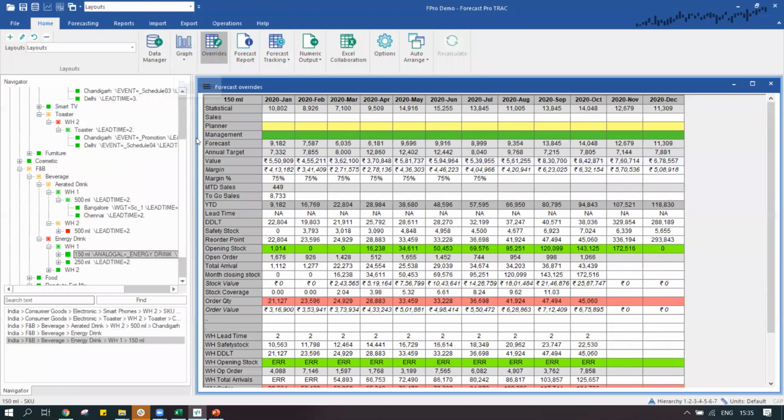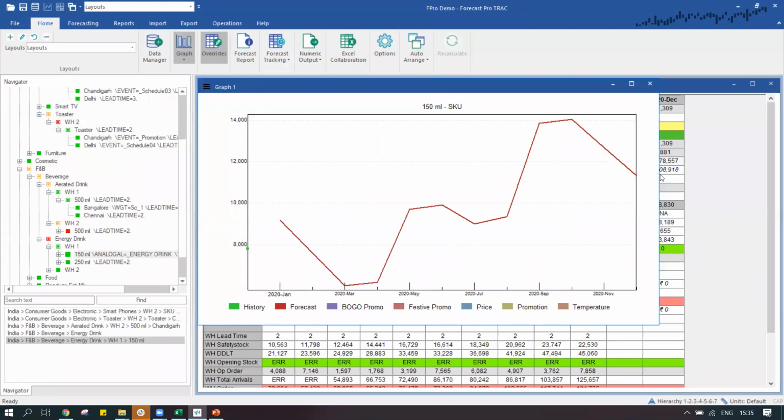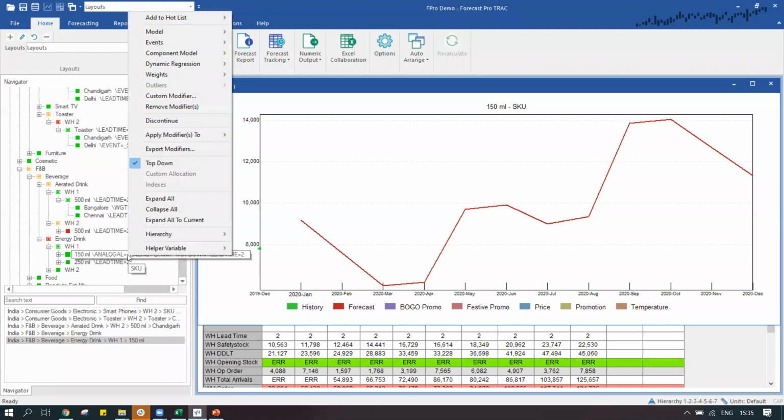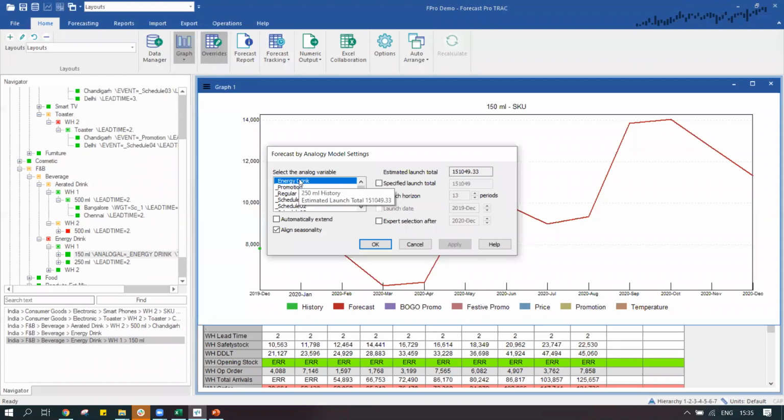Another key important feature that I would want to highlight over here is the analogy method for the forecast for new products. In this case, this particular product line was sold only in 1 month, or say if it's a totally new product. But you can see it's giving me some pattern forecast over here. So we can make use of the analogy method, where we tell the system to pick the history or the trend from an existing product and apply it to the new product.